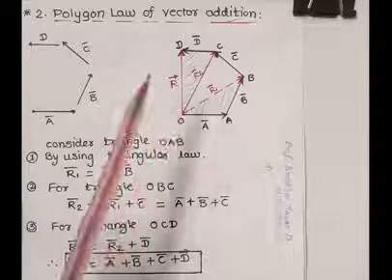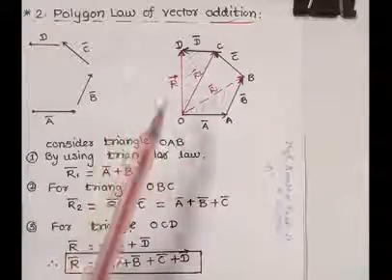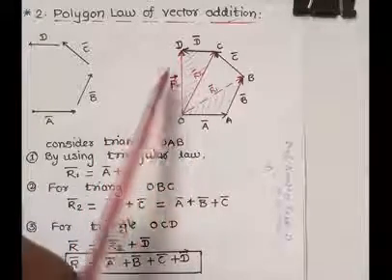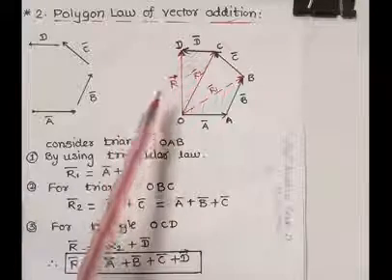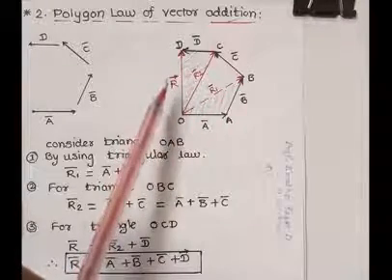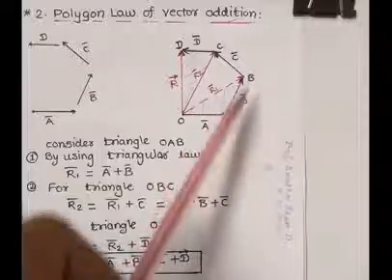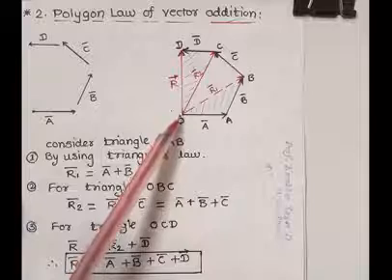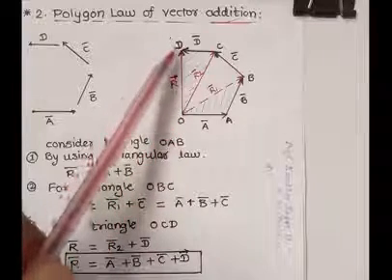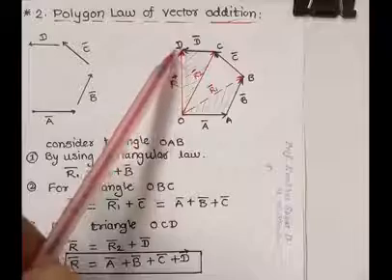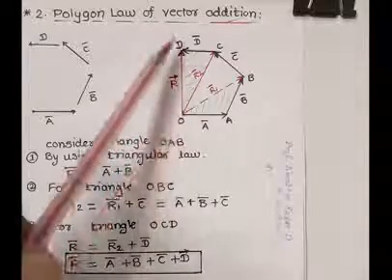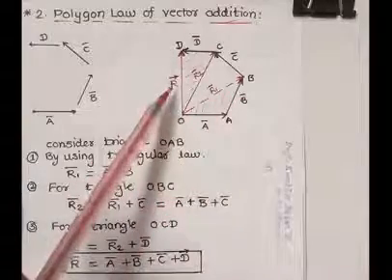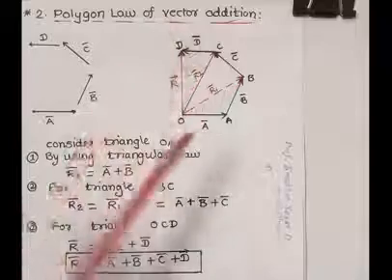Now the remaining side of the polygon is nothing but the resultant of the four vectors, which is denoted by R bar. Physics says that this R bar is the resultant of A bar, B bar, C bar, D bar, starting from the initial point of the first vector and ending on the final point of the last vector. It means OD bar is R bar. Now we explain how R bar is the sum of all vectors.